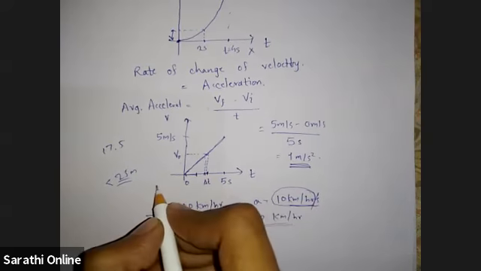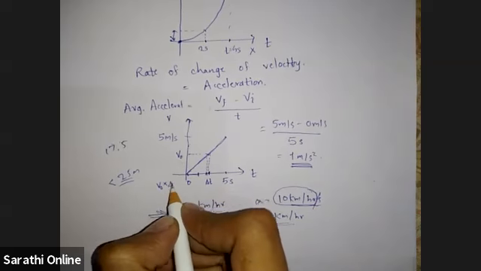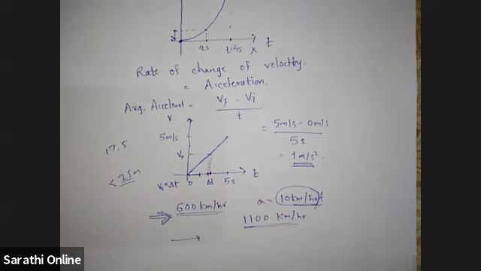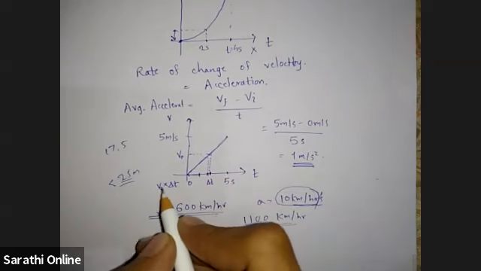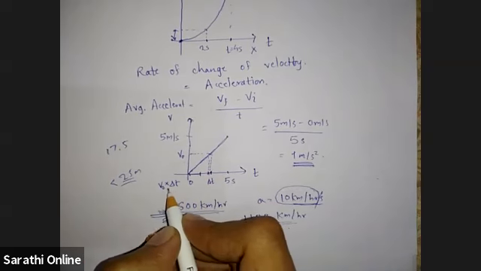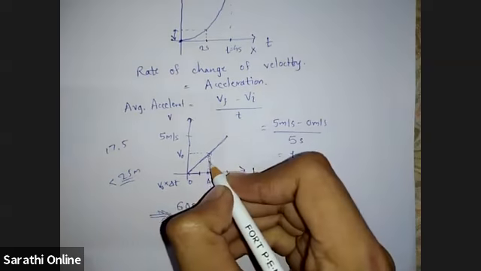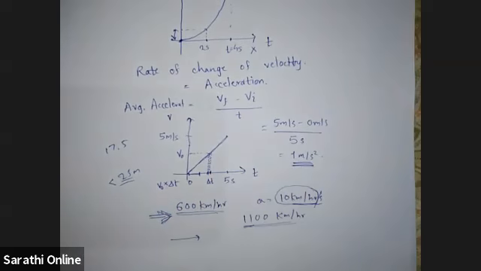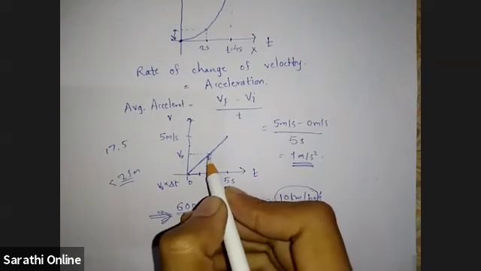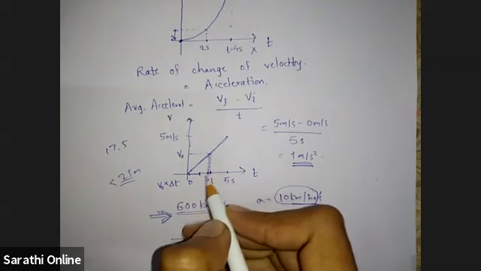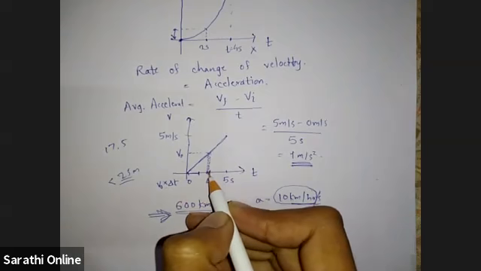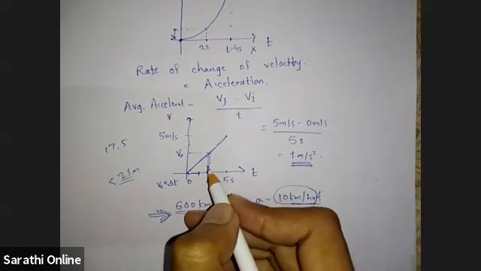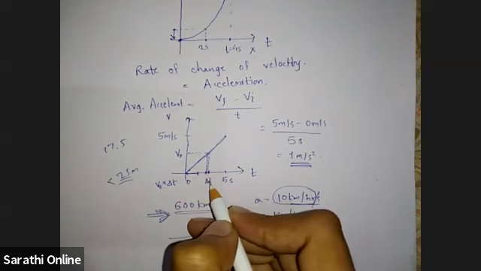It will be v naught into delta t, right? Yeah. So v naught into delta t is the area of this strip. Approximately this is a rectangular strip and its area will be v naught into delta t, and that area is the distance traveled by this object in this delta t interval.